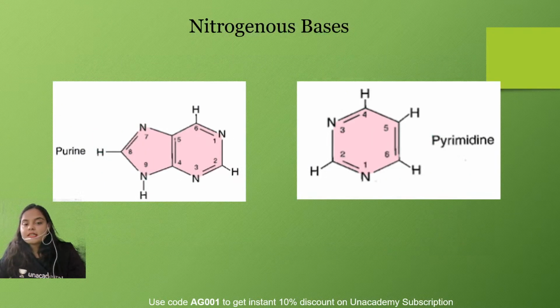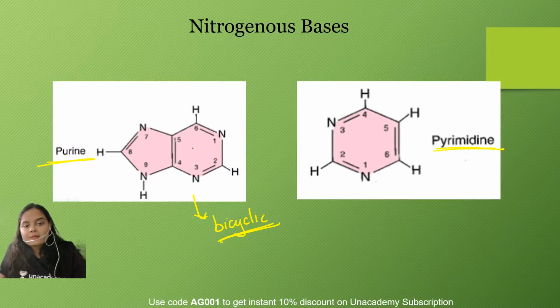Okay, now see, the nitrogenous bases which are present in the structure of the nucleic acids, or in the structure of DNA and RNA, are broadly classified into two categories: purine nitrogen base and pyrimidine nitrogen base. As you can see, the purine nitrogen base is a bicyclic ring structure. It contains two rings. One is a 6-membered ring, another one is a 5-membered ring. The 6-membered ring is the pyrimidine ring, and this pyrimidine ring is also present in the pyrimidine nitrogen base. This 5-membered ring is the imidazole ring.